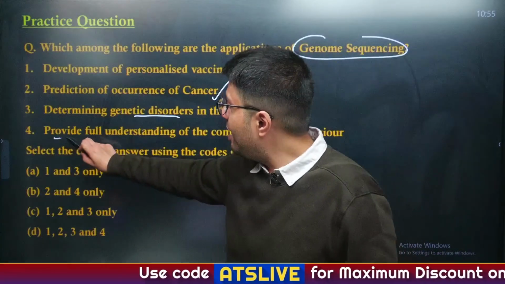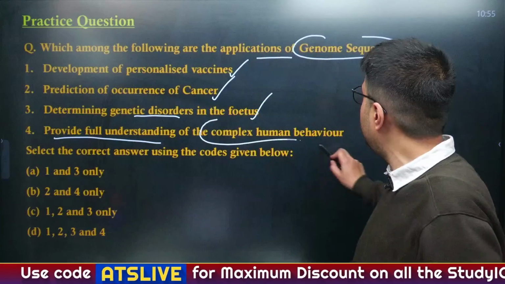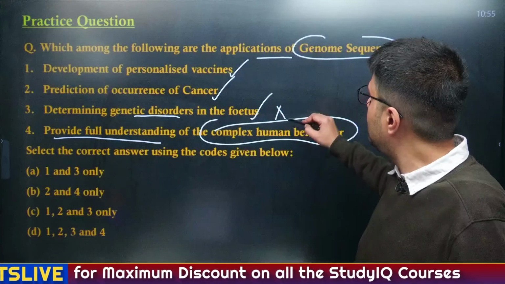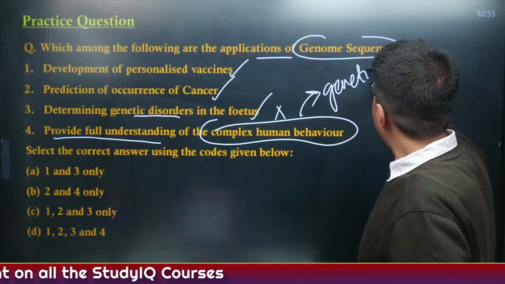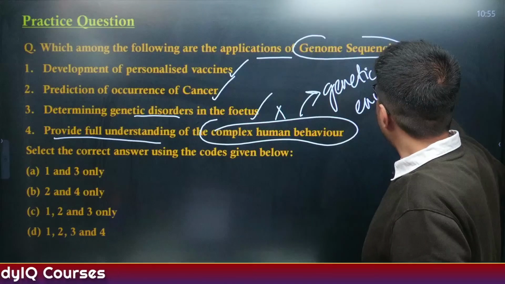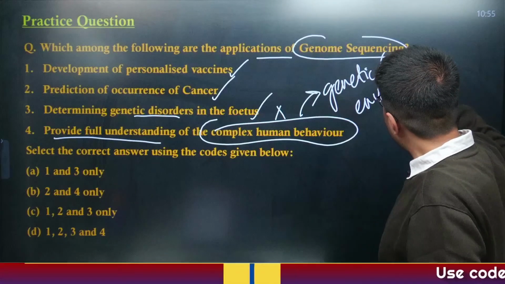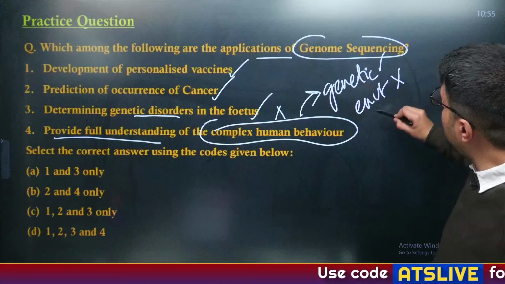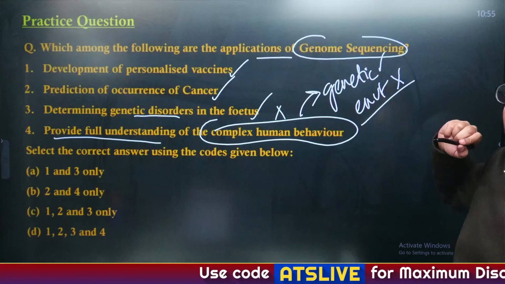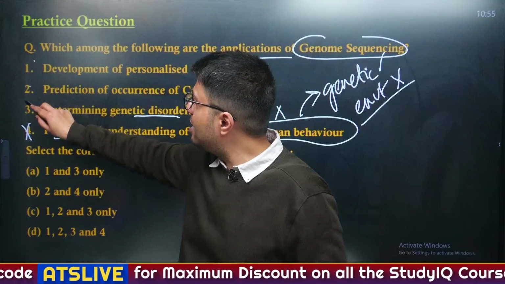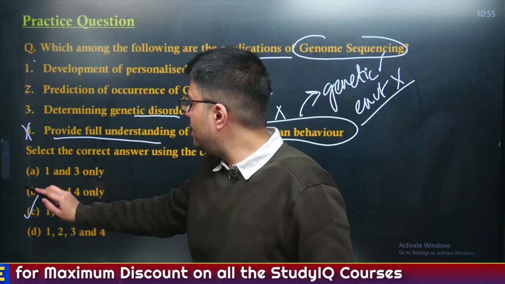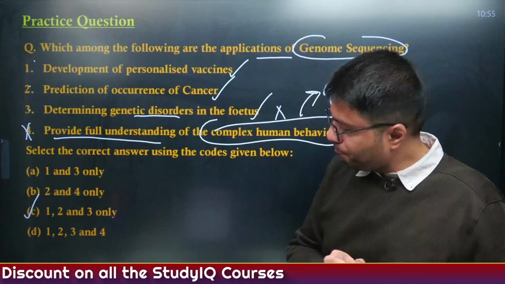But will it provide full understanding of complex human behavior? It is incorrect, because human behavior is a product of both genetic makeup as well as environmental factors. So you can understand genetic makeup through genome sequencing, but you will not be able to understand the environmental factor. Hence, 4th statement here is incorrect. First, second and third is correct. Option right here is option C.